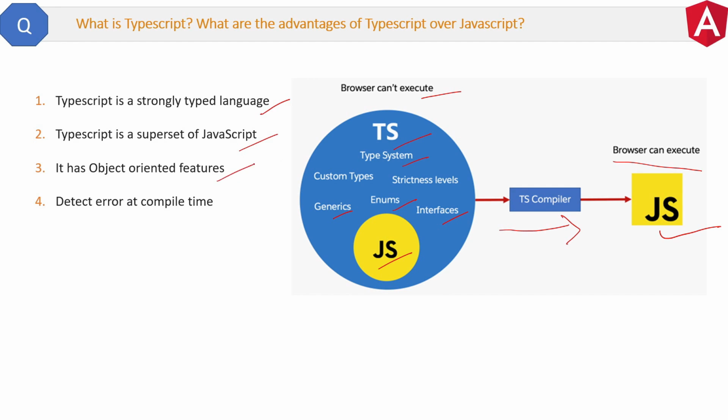TypeScript has object-oriented features like classes, interfaces, etc., whereas JavaScript does not have object-oriented features. TypeScript detects errors at compile time, whereas JavaScript detects errors at runtime only. Now let me show you the reasons behind all these points.